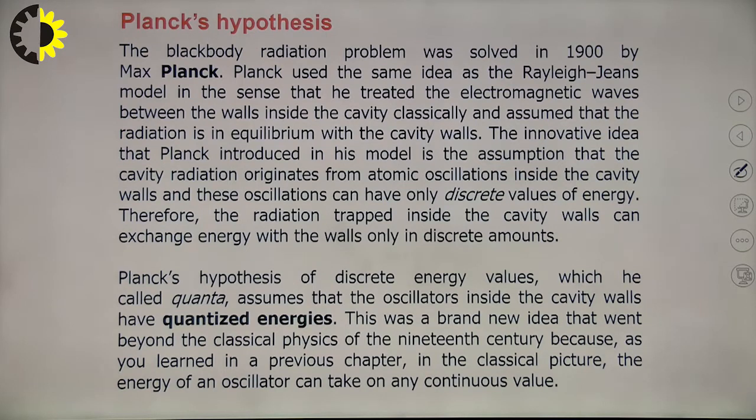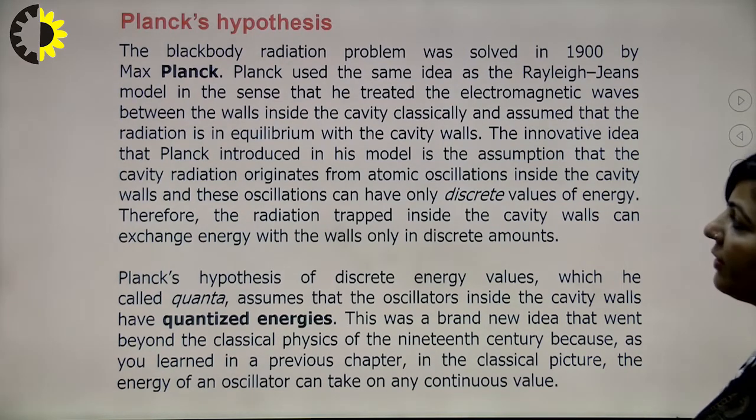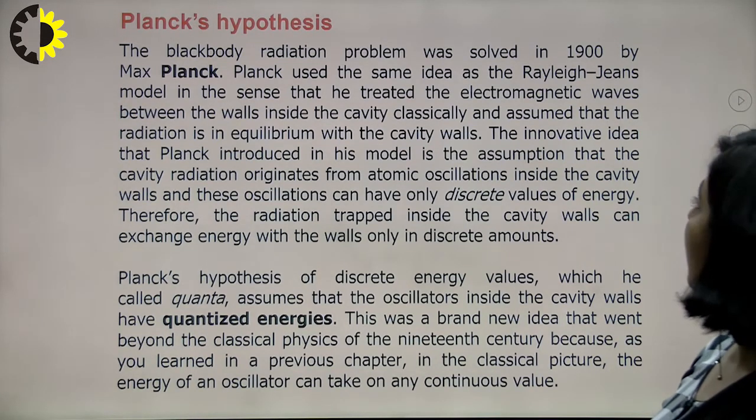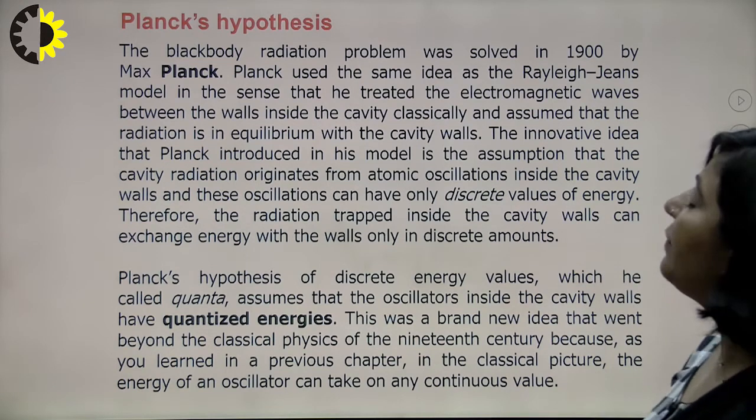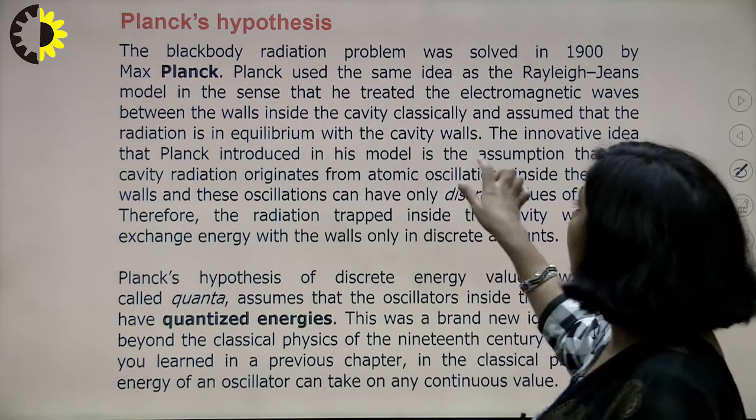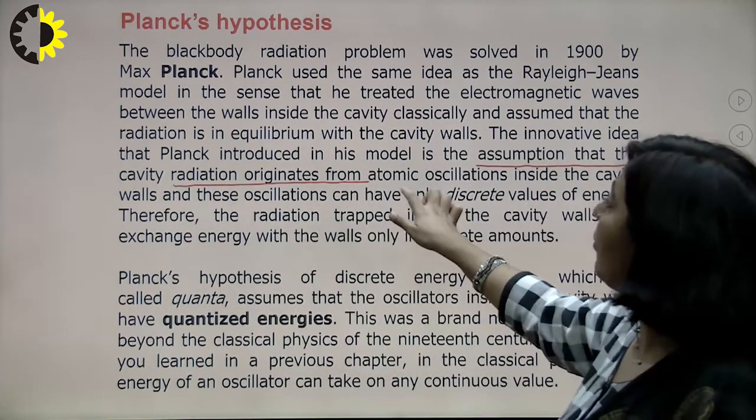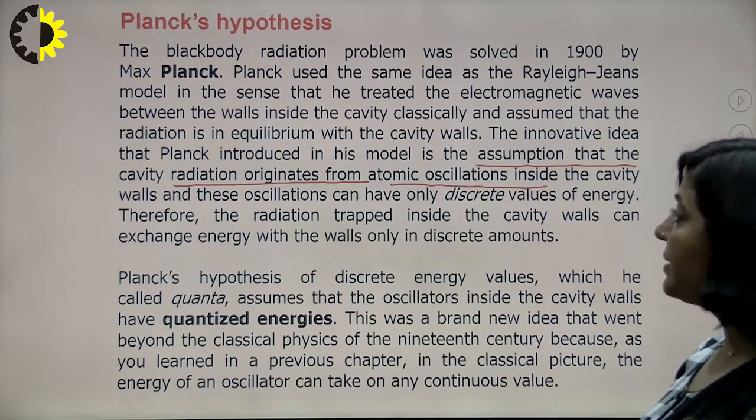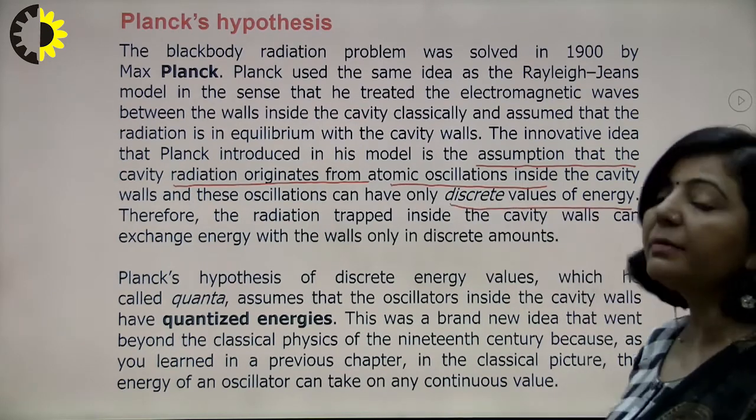Planck used the same idea as the Rayleigh-Jean's law model, in the sense that he treated the electromagnetic wave between the walls inside the cavity classically and assumed that radiation is in equilibrium with the cavity walls. The innovative idea that Planck introduced in his model, different as compared to classical theory, is the assumption that the cavity radiation originates from atomic oscillations inside the cavity walls, right? And these oscillations can have only discrete values of energy. So that is the main point.